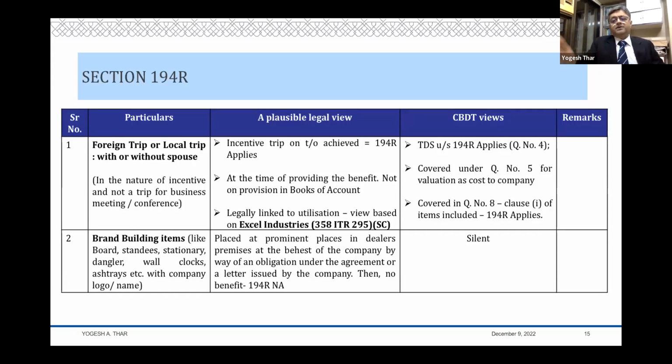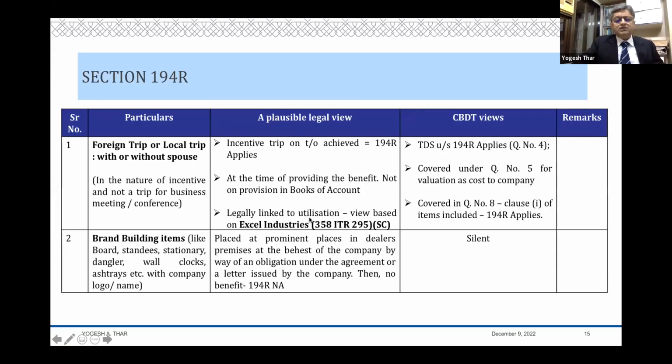And in the month of April, I actually reverse that provision and actually provide the benefit to the concerned people. So the trigger does not take place at the time of creating that book entry, but the trigger of TDS is when you actually provide the benefit, not provision in the books of account, but at the time of providing, meaning giving that benefit to that person.